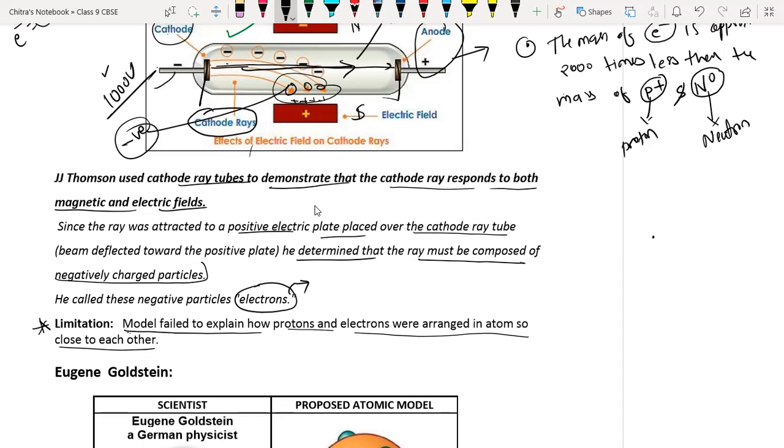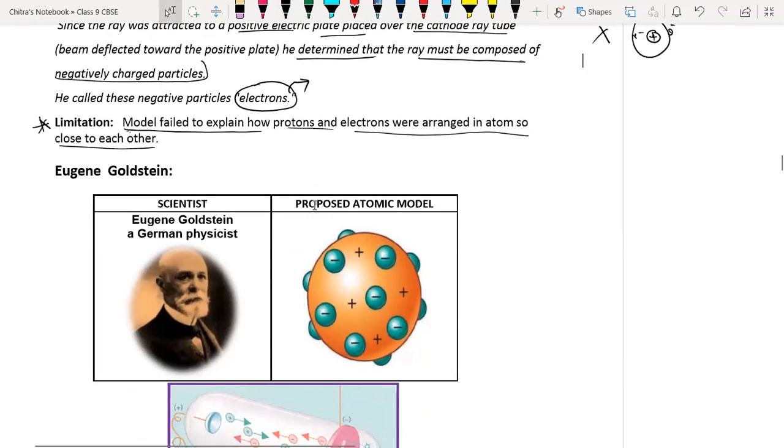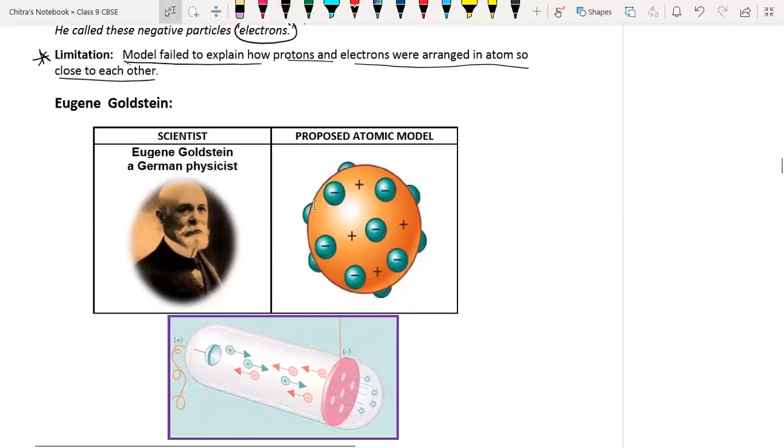So he fails to explain how we have a positively charged particle at the center and negatively charged particles revolving around the nucleus continuously. How do these particles arrange themselves? J.J. Thomson fails to explain that. That's why it has become a limitation of J.J. Thomson's atomic model. Okay, now next, see what happens.